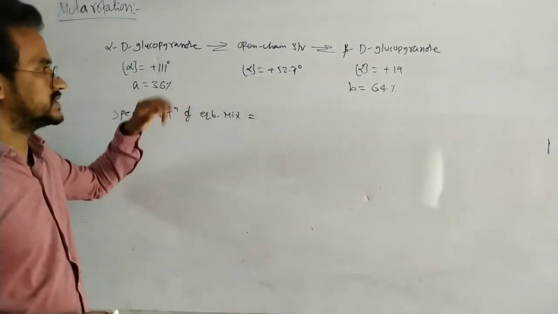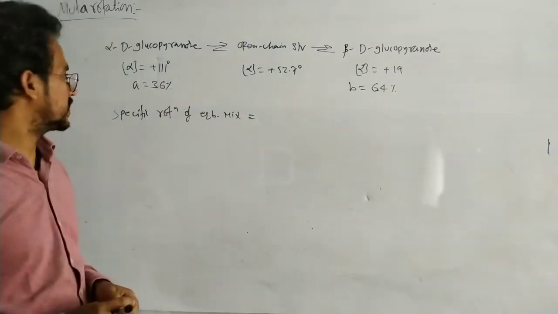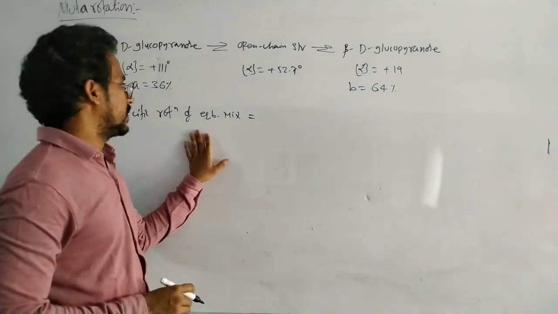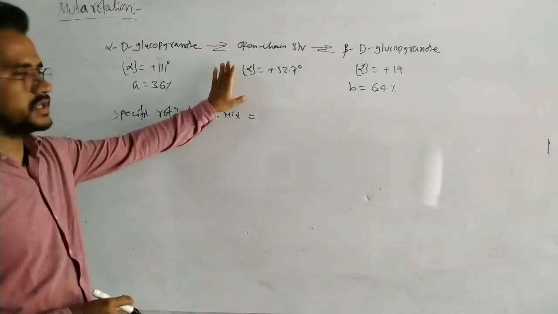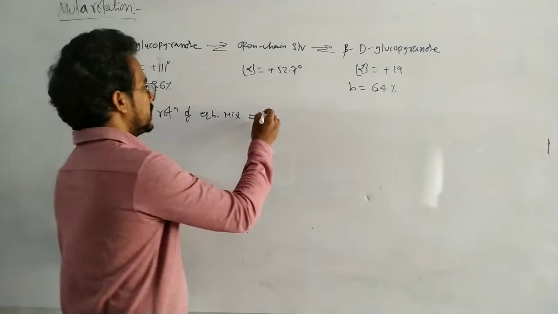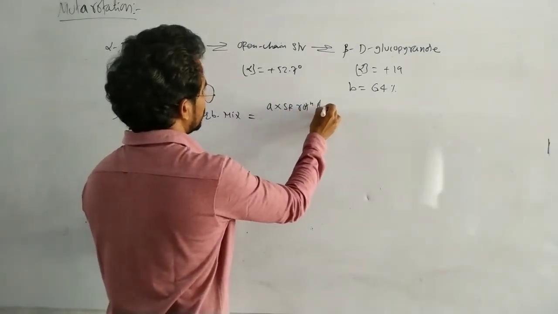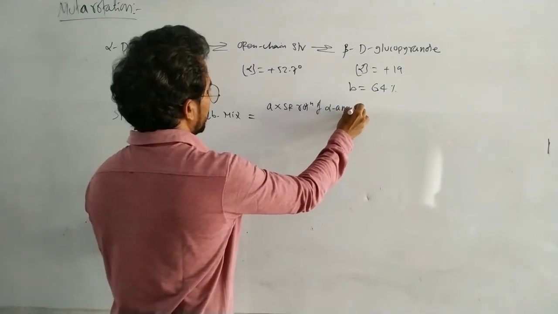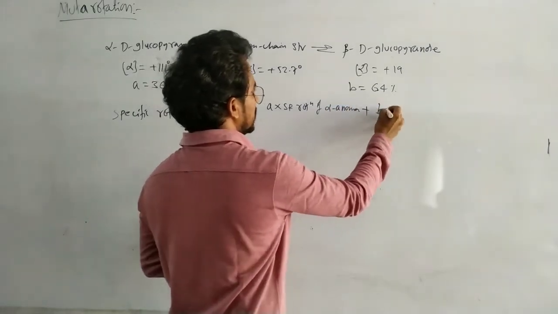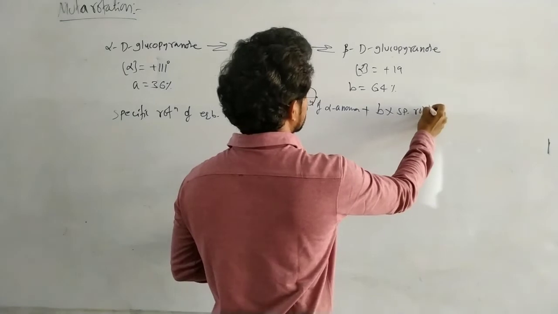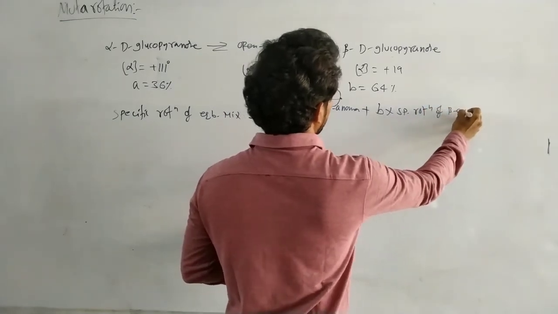Here is one more useful formula: the specific rotation of the equilibrium mixture is A times the specific rotation of the alpha anomer plus B times the specific rotation of the beta anomer,